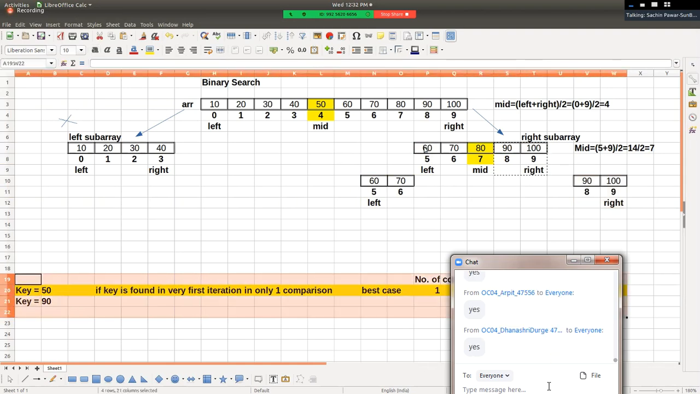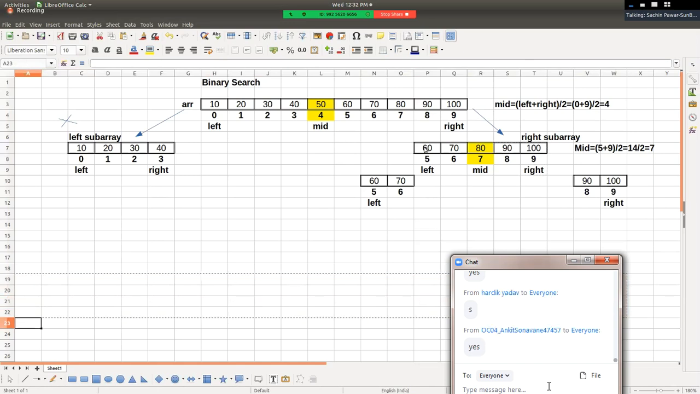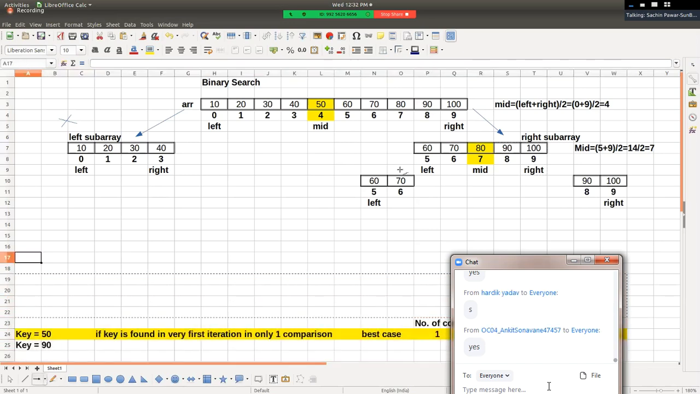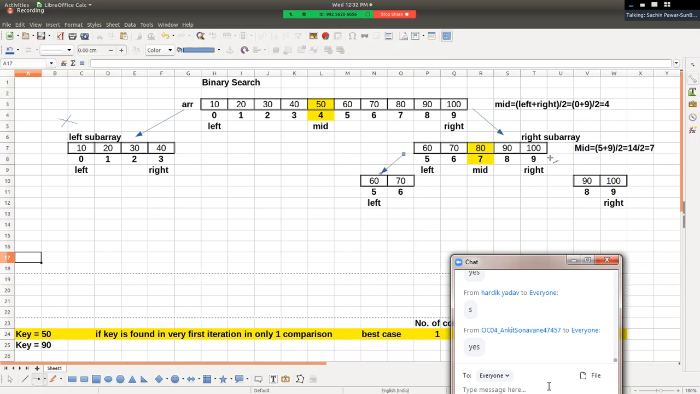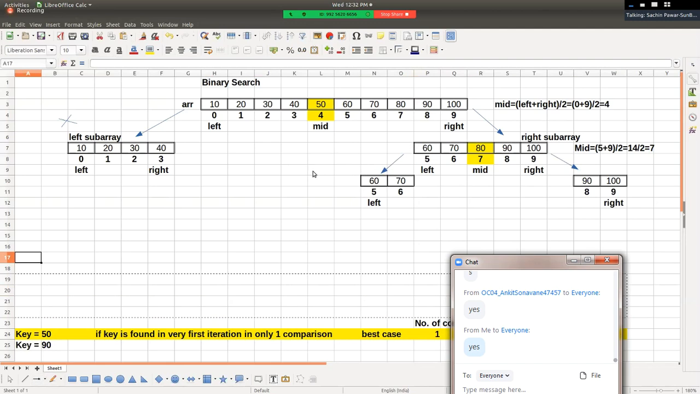Right? And hence what we will do, I am drawing here for you to understand, right? So this will be referred to as the left sub array, right? And this will be referred to as the right sub array. Now for the left sub array, the value of left remains as it is. But where does it start from? Left till mid minus 1. So what will the value of right be? Mid minus 1.